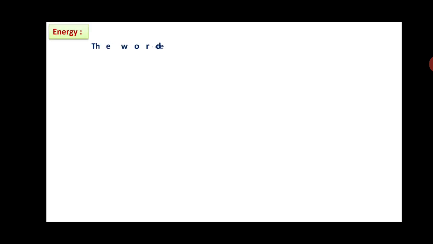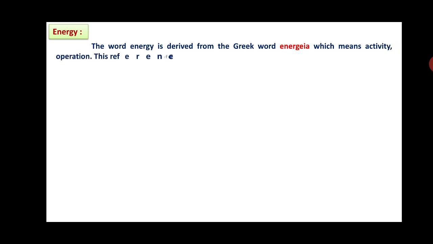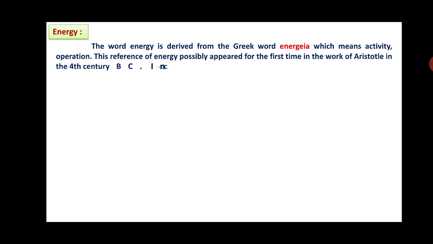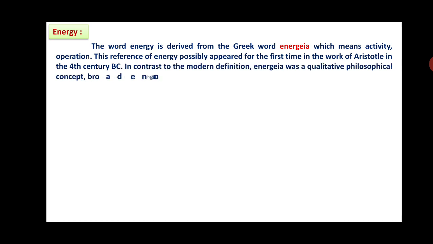Let us discuss. The word energy is derived from the Greek word energia, which means activity or operation. This reference to energy possibly appeared for the first time in the work of Aristotle in the 4th century before Christ.